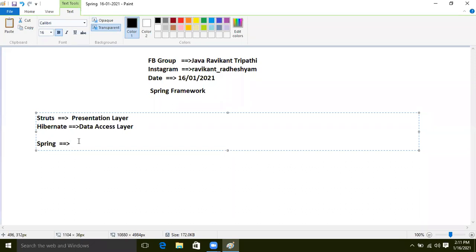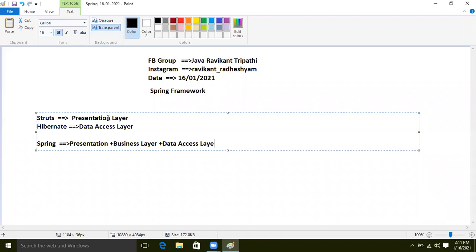Using Spring, what can we do? The presentation layer, plus the business layer, plus the data access layer. If you learn Spring, there is no need to learn a separate framework.